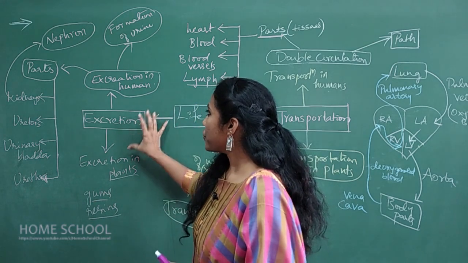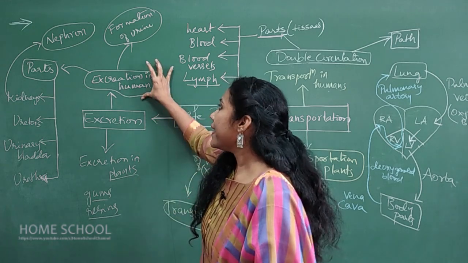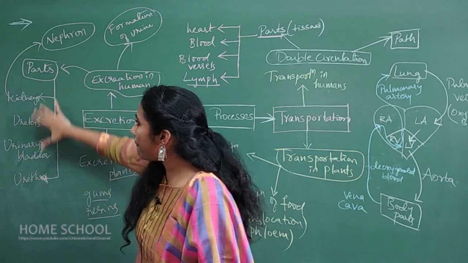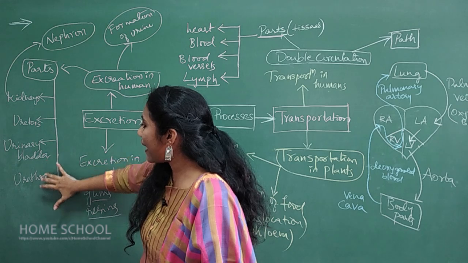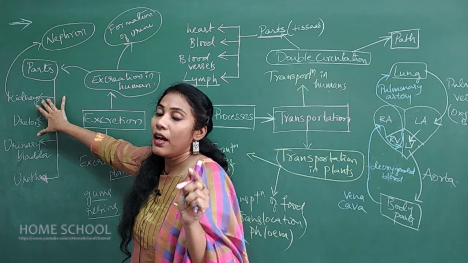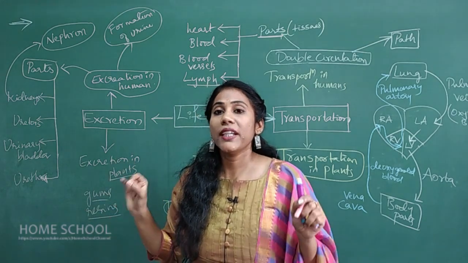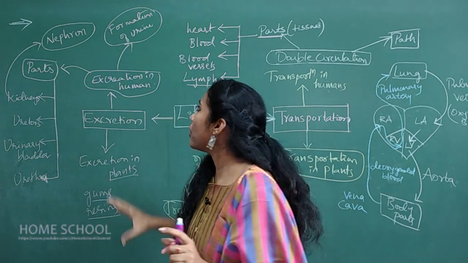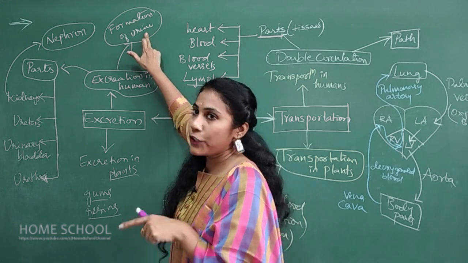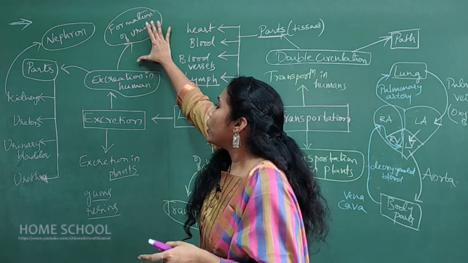And now coming to the excretion, again here you study two main headings, excretion in humans and excretion in plants. In excretion in humans, you will study the various parts. This is your excretory system: kidneys, ureters, urinary bladder and urethra. And majorly you will study about kidneys. Kidneys have small functional units called nephrons. The structure of nephron is very important. You must know the importance of every part of nephron, and in the nephron formation of urine takes place, and there are 3 steps involved in the urine formation: ultrafiltration, reabsorption and collection. Okay, so all of them you must know.